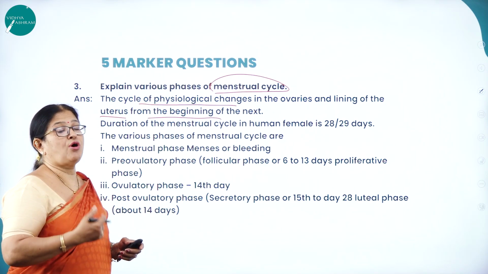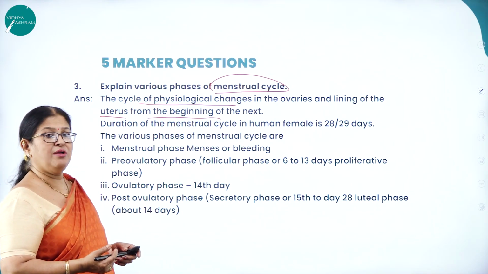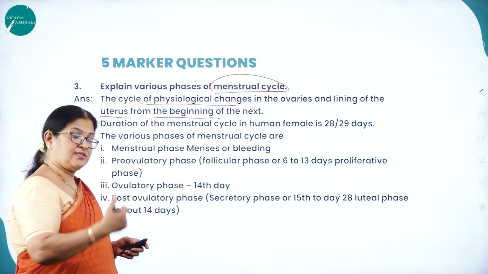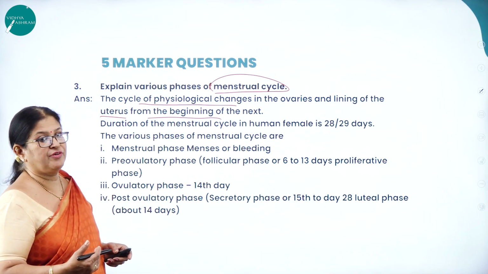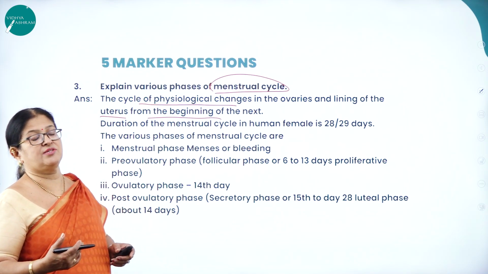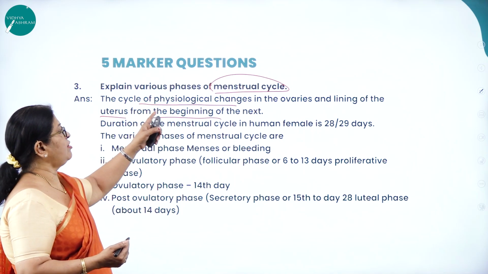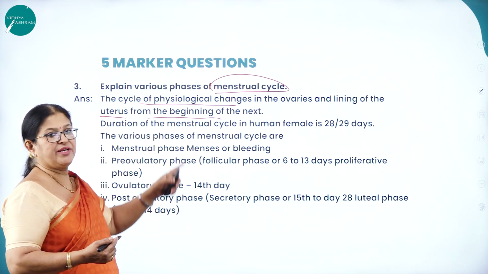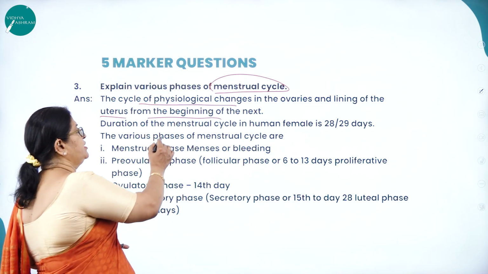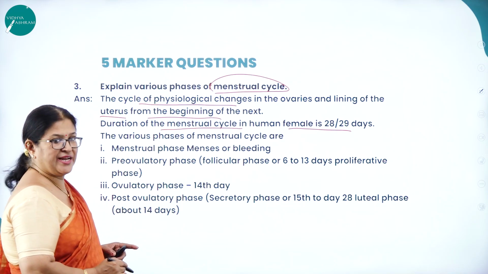The onset of menstrual cycle after a female attains puberty is called menarche, and the cessation or stoppage of menstrual cycle once a woman reaches the age of 40 to 50 years is called what? Menopause. What is the duration? The duration of the menstrual cycle in females is around 28 to 29 days.